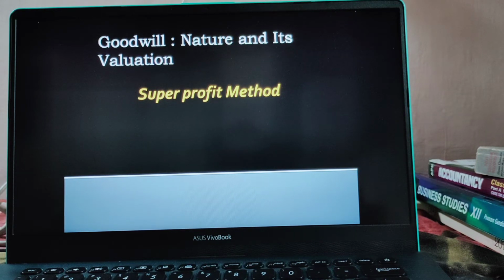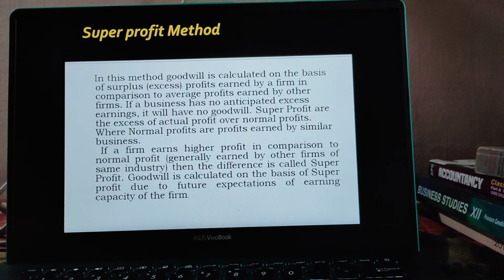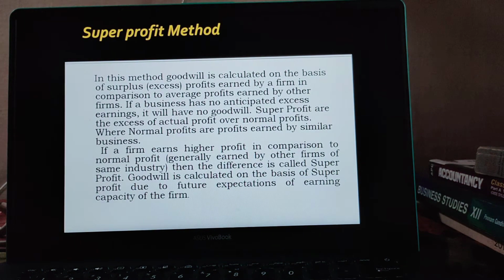Normal rate of return on capital employed is compared with the actual average profit to find out the super profit. Now just remember one thing, that in this super profit method we have to follow these steps. We have one more definition provided here. It is written that in this method goodwill is calculated on the basis of surplus profit earned by a firm in comparison to average profit earned by other firms.